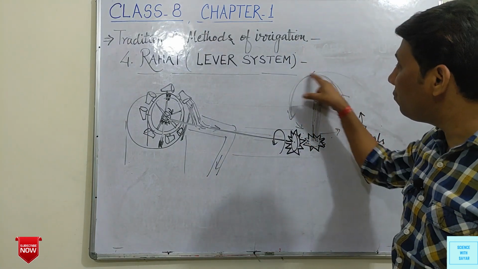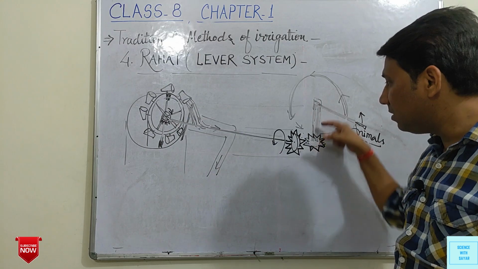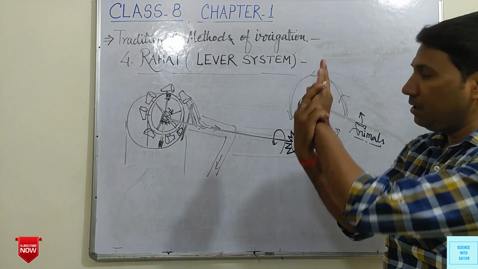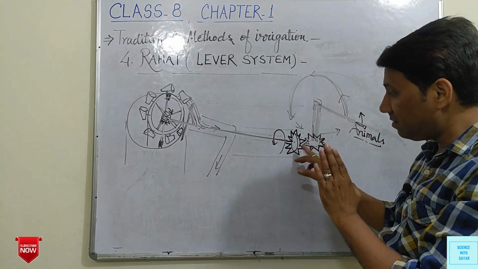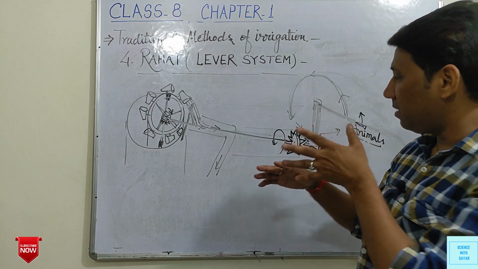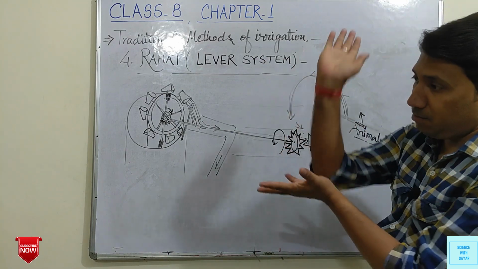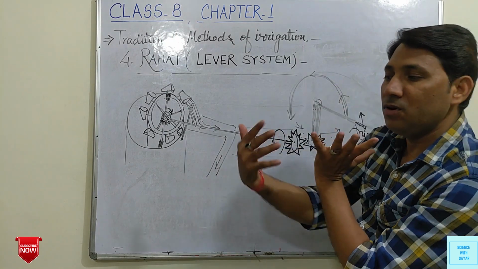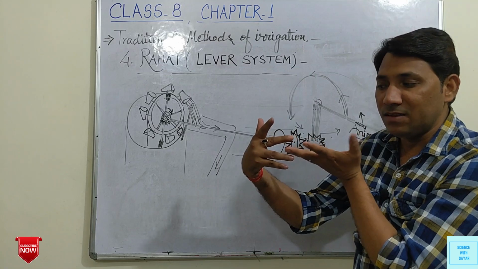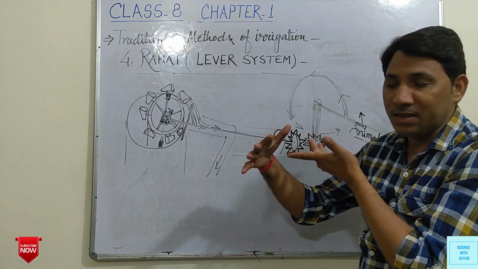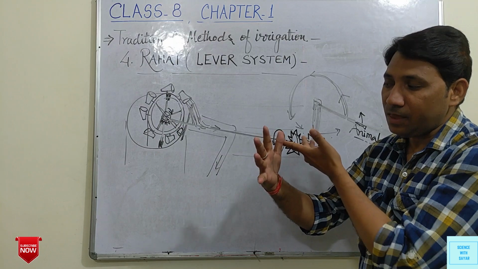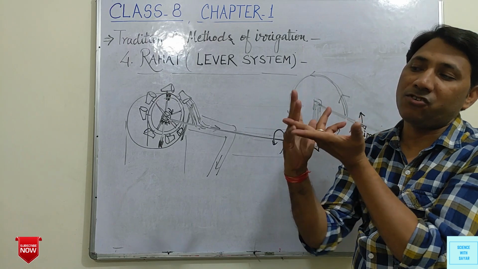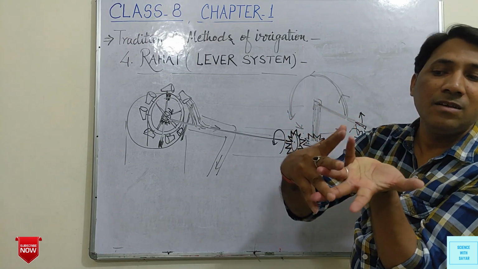When this moves in a circular way, this structure also moves, and it is connected with this type of structure. When this moves, the lever-type structure also moves. Now this structure is connected to this, so when this moves, this structure also moves. So these structures are connected by these.